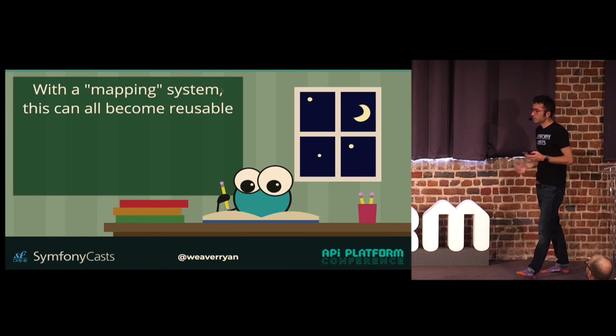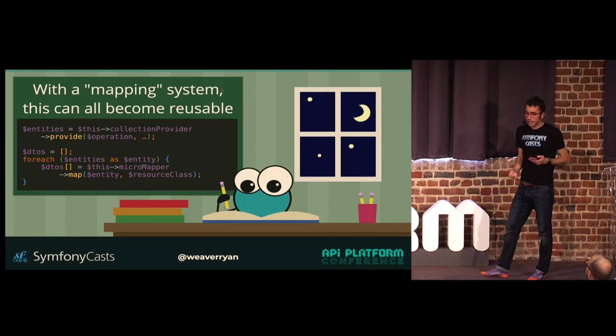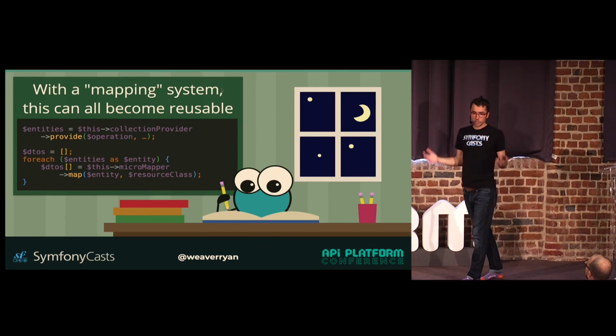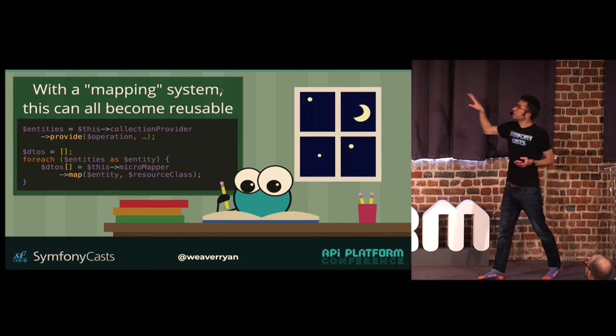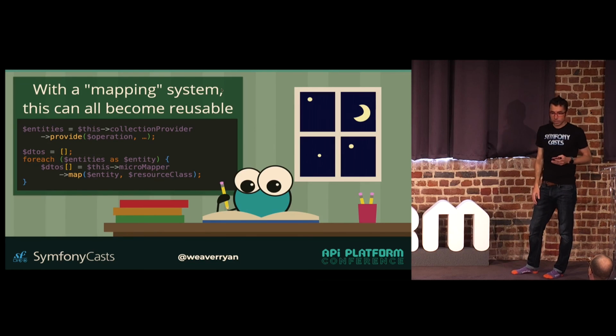And then the last step is, if we have a mapping system, I don't care what you use, we can actually make this all reusable. And this is probably my current favorite thing inside of API platform.